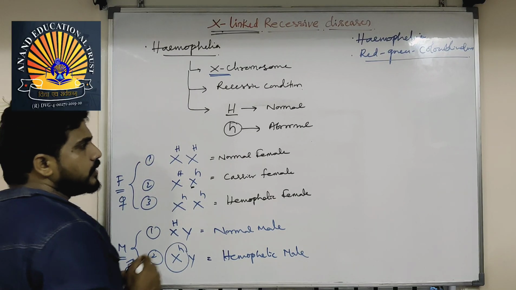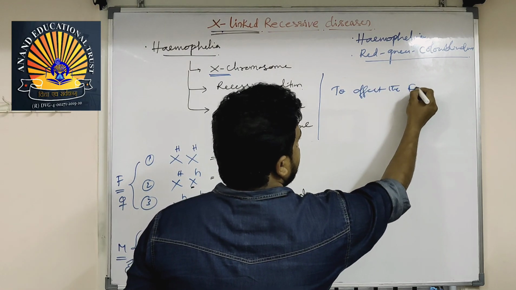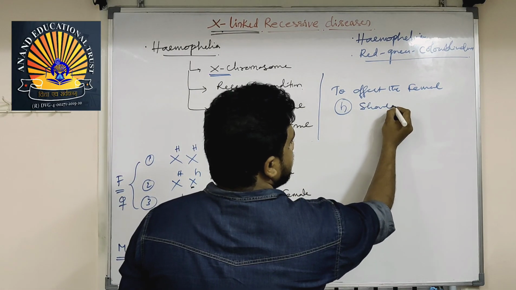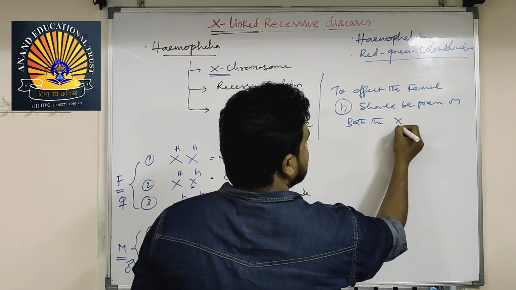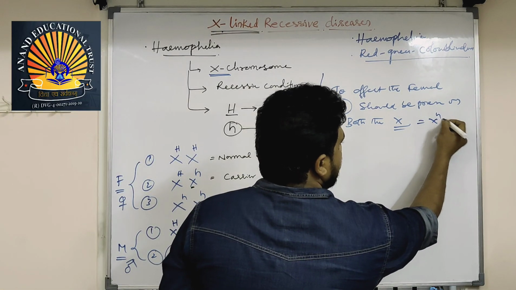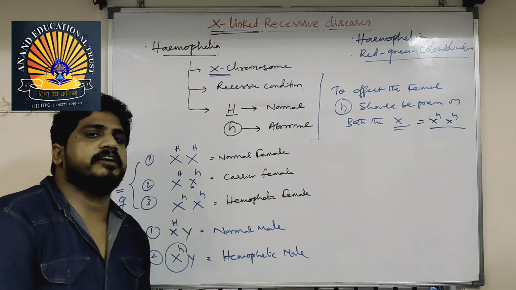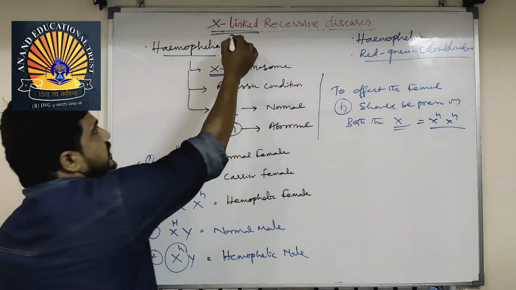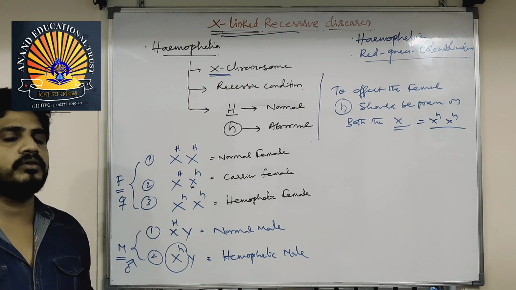To affect a female, small h, nothing but the recessive gene, should be present on both the X's. The condition is X small h and X small h. In X-linked recessive, males will be easily affected because they have only one X. And there are no carriers among males. For X-linked recessive, males never are carriers, they will be affected. Females only are carriers. Note down this point.